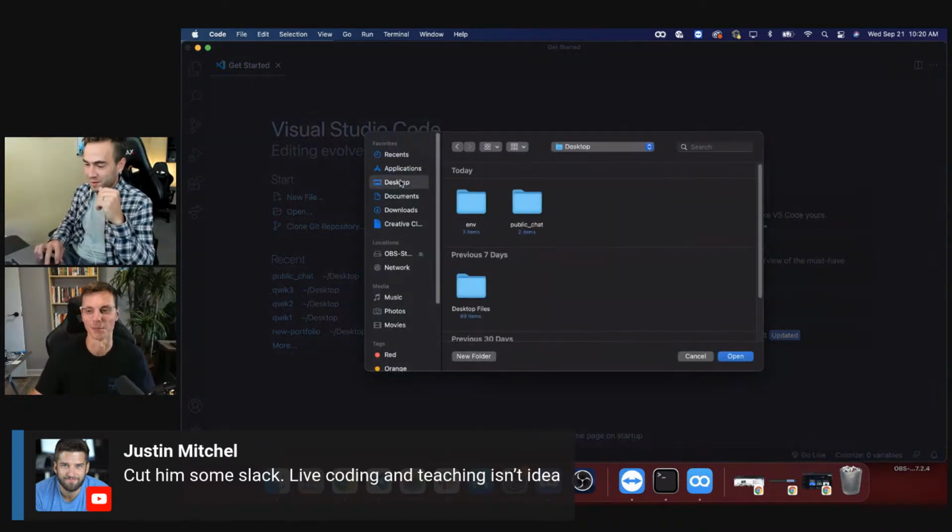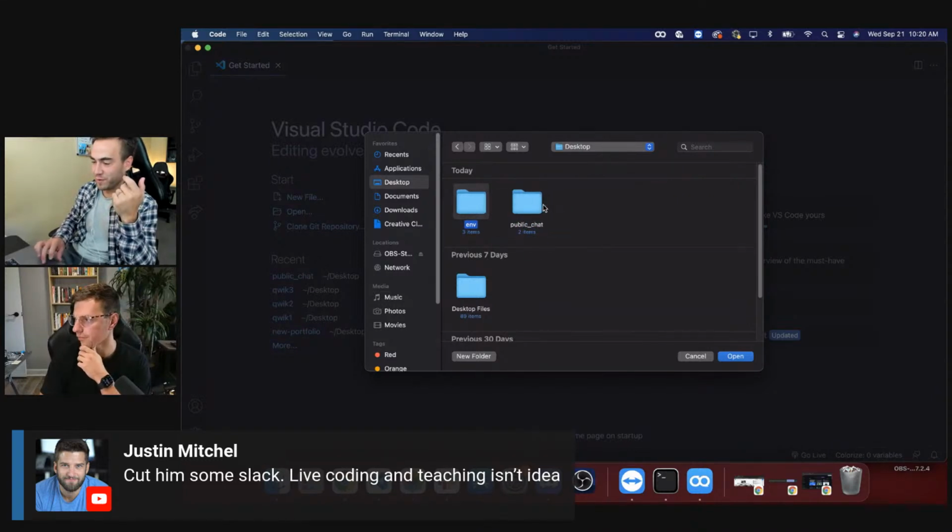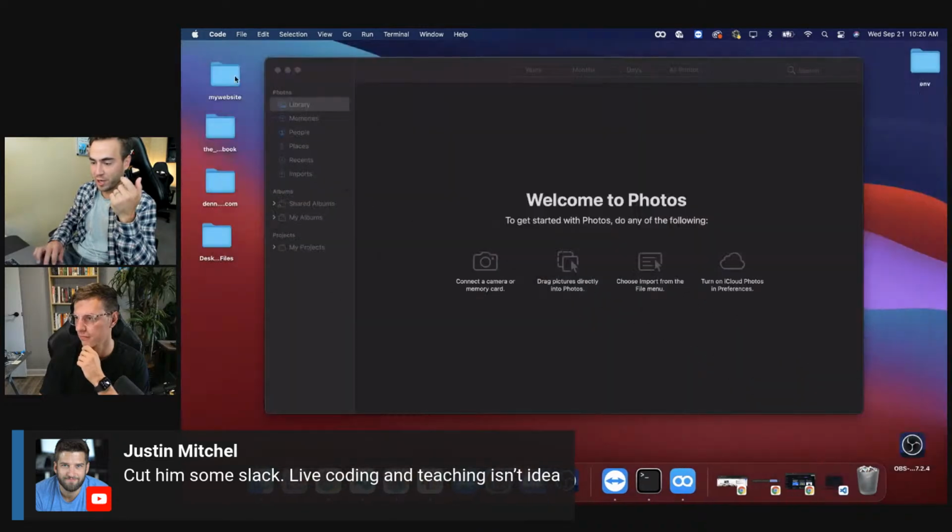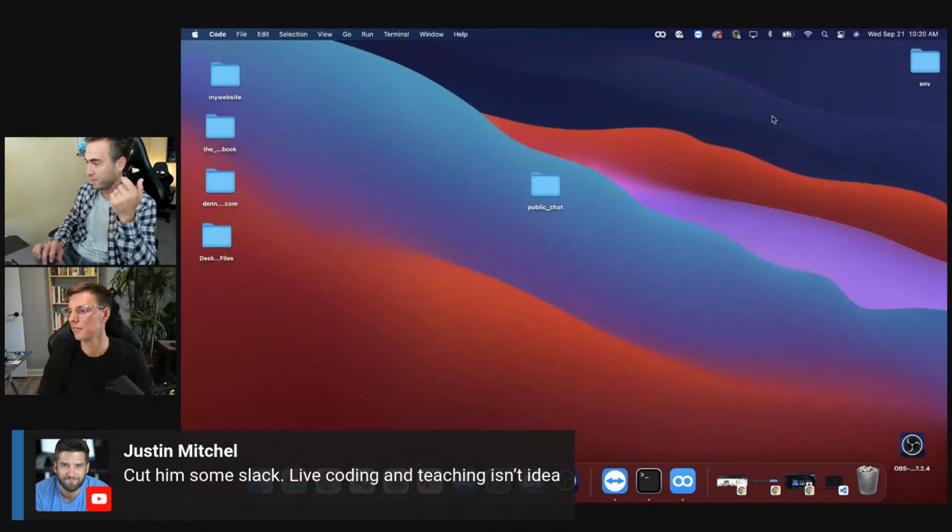I don't even know what you're doing, but all I know is you got to activate the virtual environment. So I actually like to throw my virtual environment directly into my application here. So I just throw that in. I'm actually going to take that from my desktop and throw that into my project files.